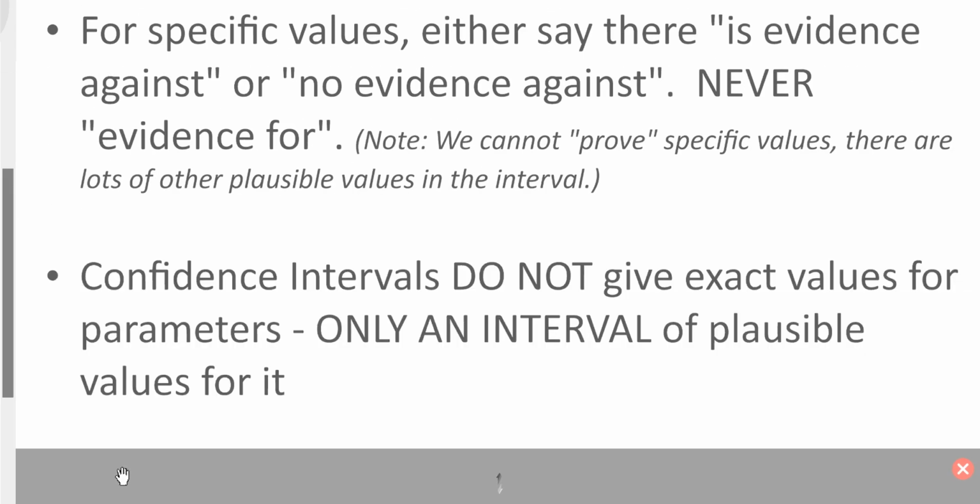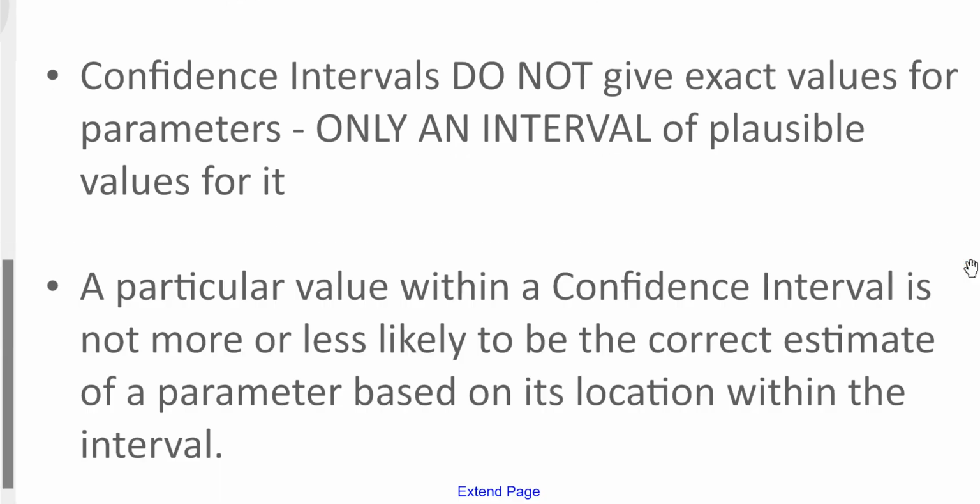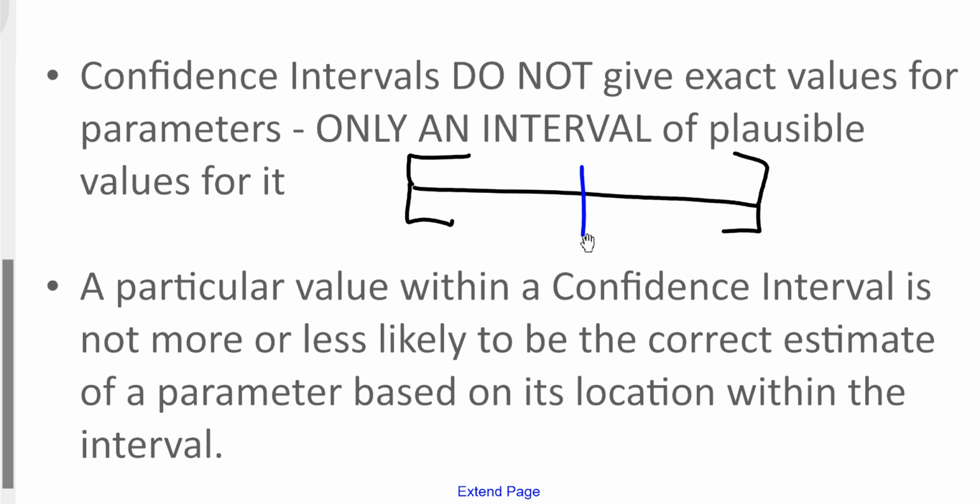Now, along with that, I've got 2 more bullet points. Confidence intervals do not give exact values. Again, it only gives an interval of plausible values. And each individual plausible value in that range is not more or less likely than a different one. So if this is my confidence interval, oops, I'll just go here, all the way to here. And I know this is my center, but it doesn't matter if it's here, if it's here, if it's right on the center, if it's over here. They are all equally likely because they fall in that interval.